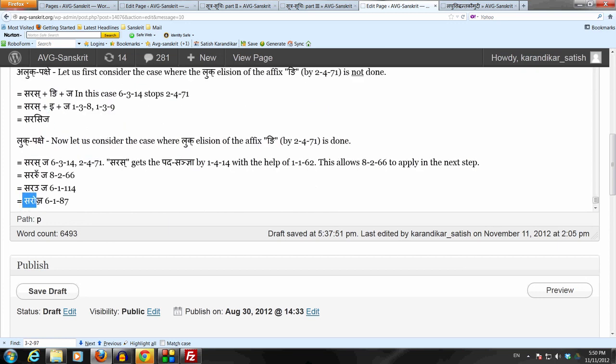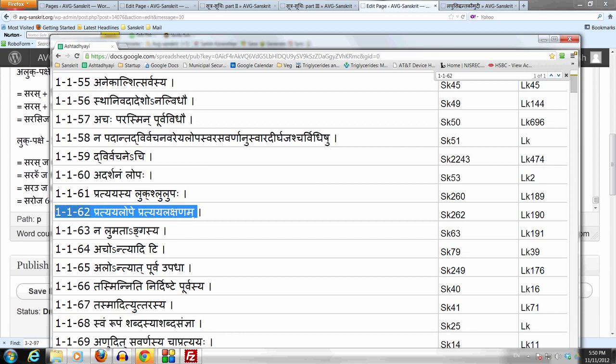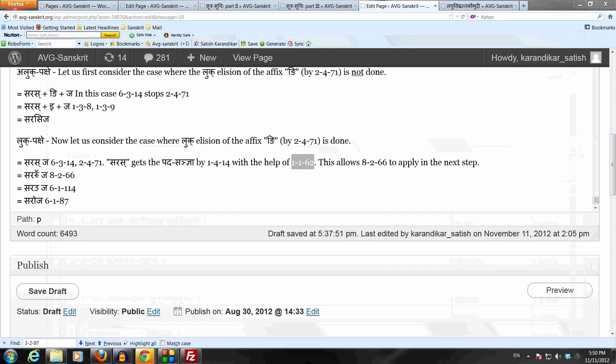So in the case when we do the luk elision of the affix ni by Supo Dhatu Pratipadikayoho 2.4.71, what we get is saras ja. Now saras gets the pada sanya by suptingantam padam 1.4.14 with the help of pratyaya lope pratyaya lakshanam, because the affix ni, which took the luk elision, still has a lakshanam there, so that allows saras to get the pada sanya. And then we apply sasajusho ruhu 8.2.66, then hashicha, we get the ukaradeshaha, then adgunaha, and we get saroja.